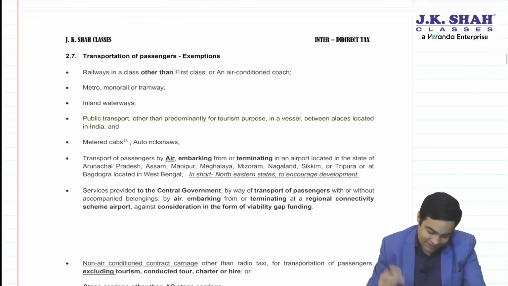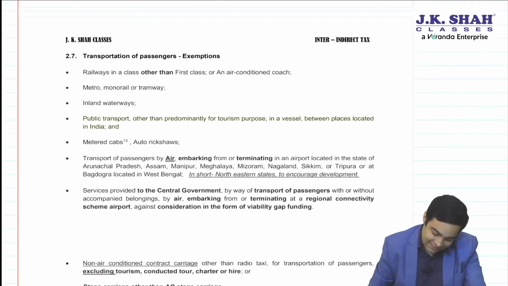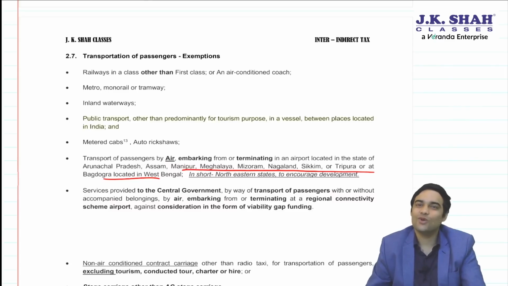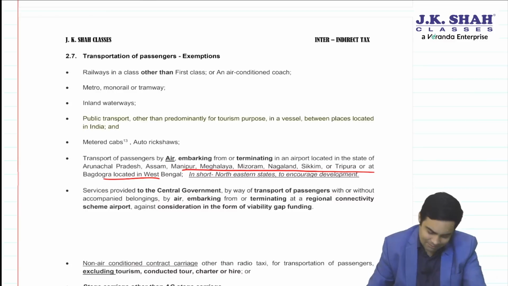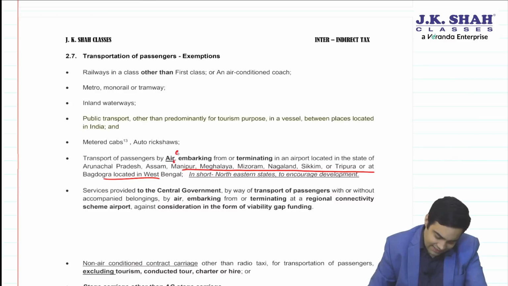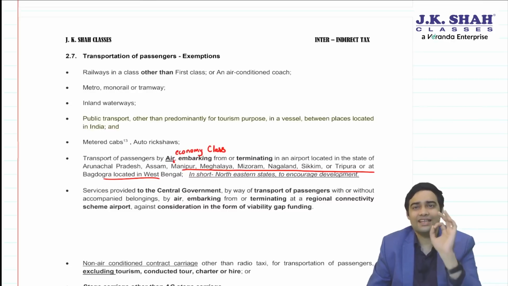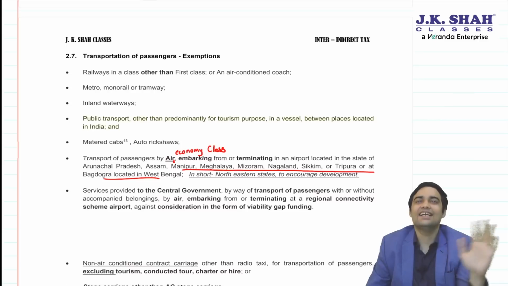Coming to transportation of passenger sector, see, there used to be an exemption with regard to any flight starting or terminating in northeastern state, including Bagdogra in West Bengal. The exemption remains as it is, but here government has added economy class. So earlier the exemption was available only for transportation by air, be it economy or business class, it did not matter.